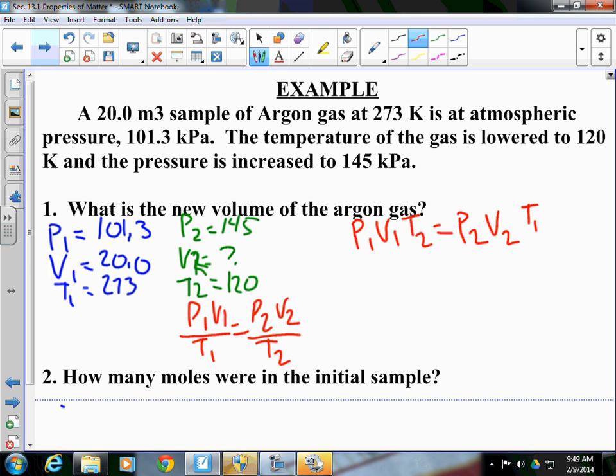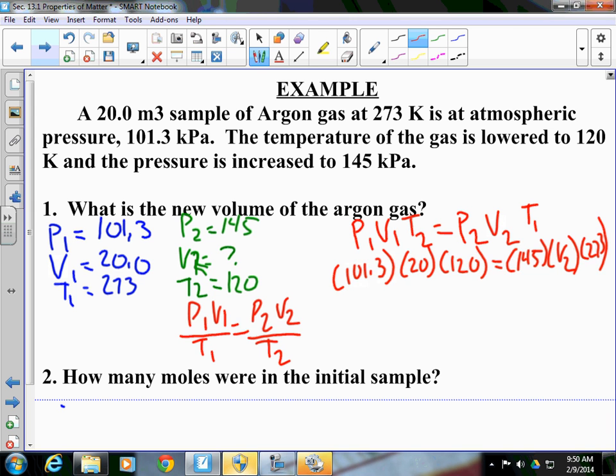Let's go ahead and plug it in. P1 is 101.3 times our volume 1, 20 meters cubed, times our temperature 2, which is 120, and that is equal to our pressure 2, 145, times our volume 2, times our T1, which is 273. We go ahead and figure out our math for it.